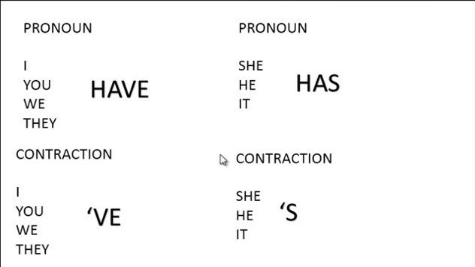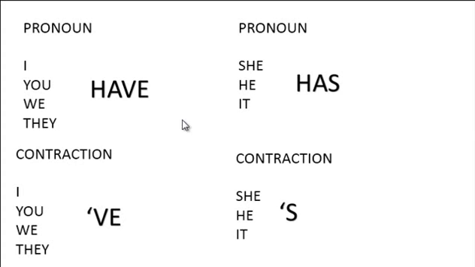I'm gonna give you some advice here. This contraction is followed by the verb in participle, okay? Because in the present simple, she is. In the present perfect, she has, okay? The contraction is similar, but the difference is that this sentence is followed by a verb in participle.